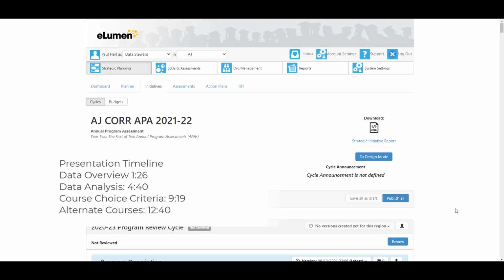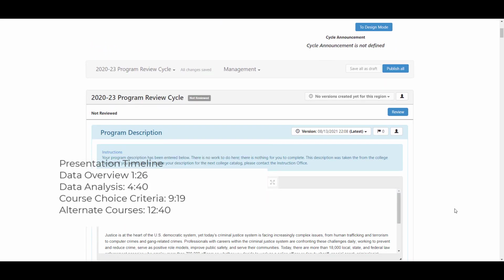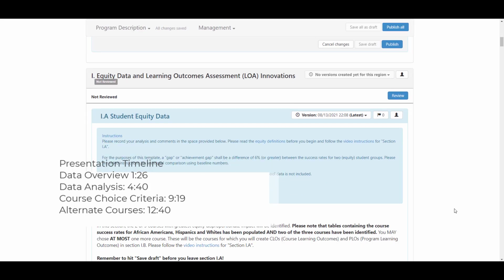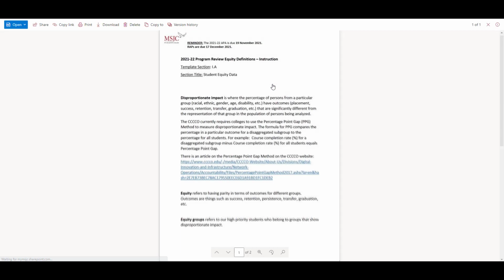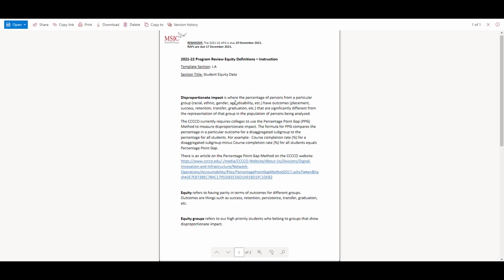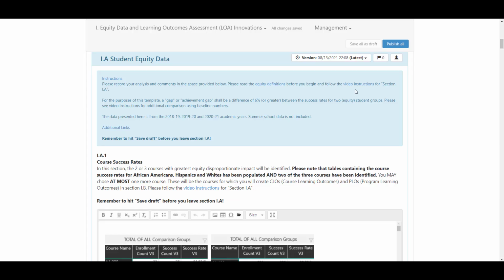Once inside your Program Review template, scroll down to Section 1A, Student Equity Data. Please follow the link to equity definitions and read them. In particular, study the definition of disproportionate impact and equity groups. They can be a little hard to see, but note the links to video instructions and additional links.